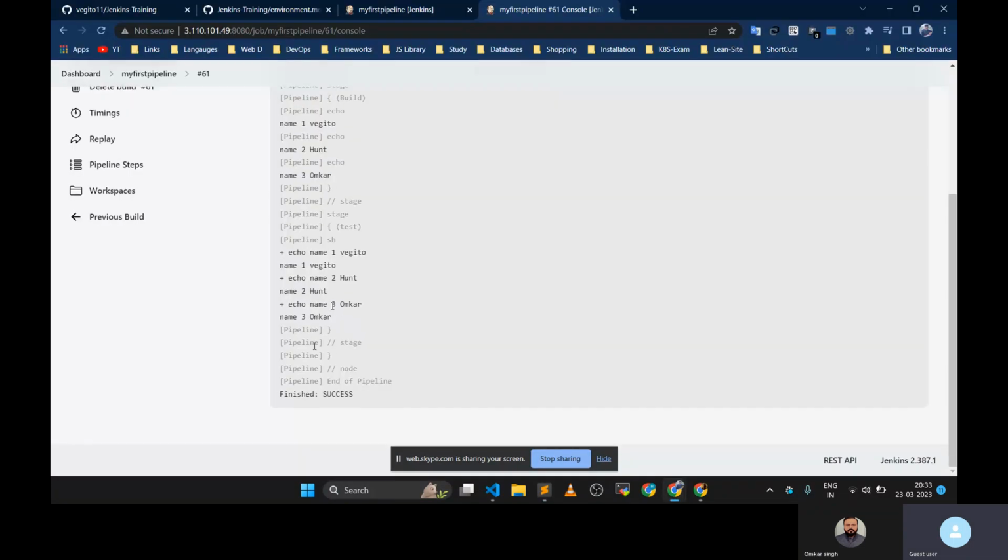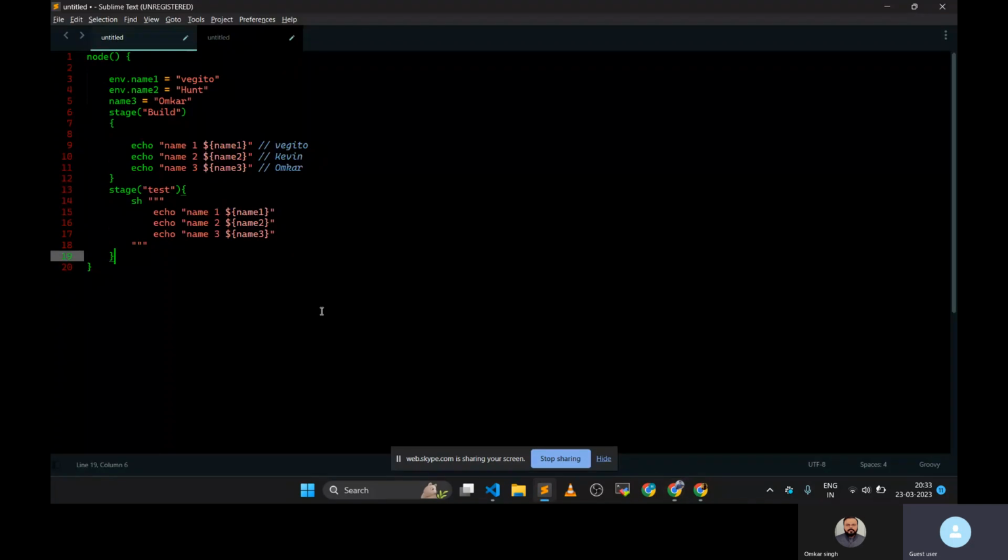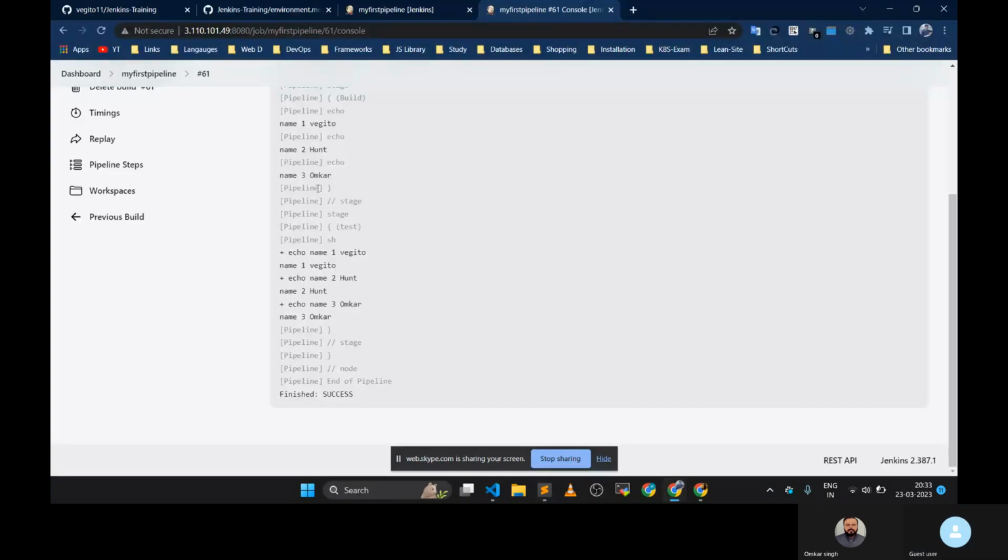Here also you can see that we can use the environment variable as well.